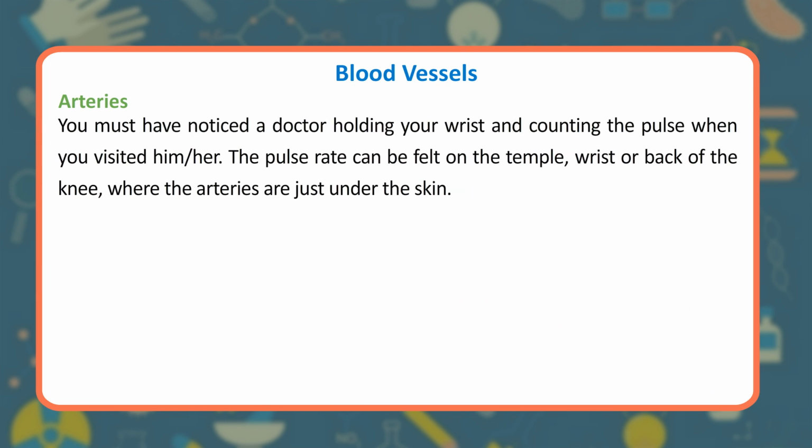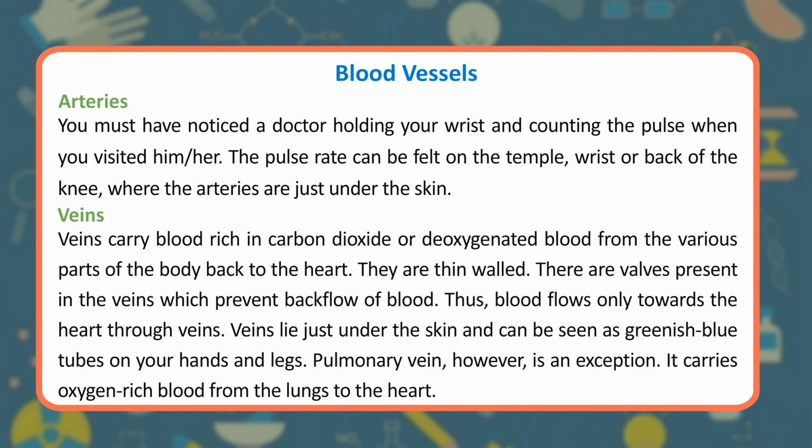You must have noticed a doctor holding your wrist and counting the pulse when you visited him or her. The pulse rate can be felt on the temple, wrist or back of the knee, where the arteries are just under the skin. Veins. Veins carry blood rich in carbon dioxide, or deoxygenated blood, from the various parts of the body back to the heart.